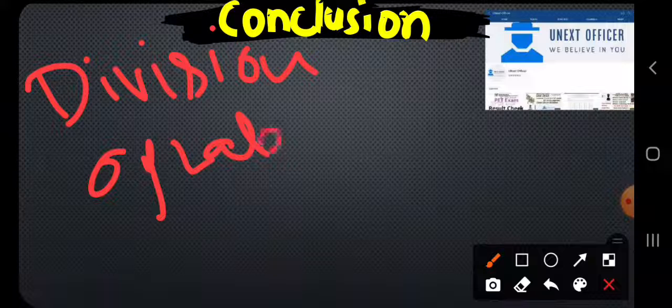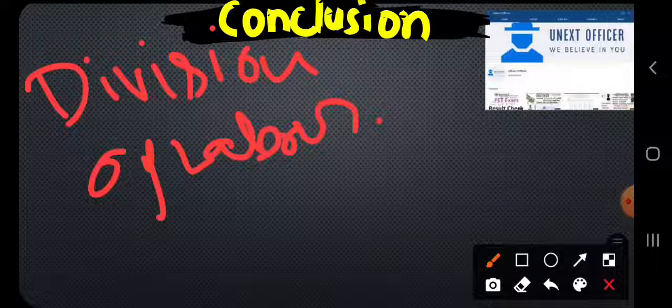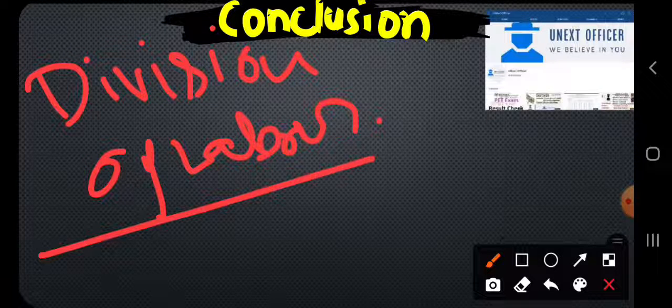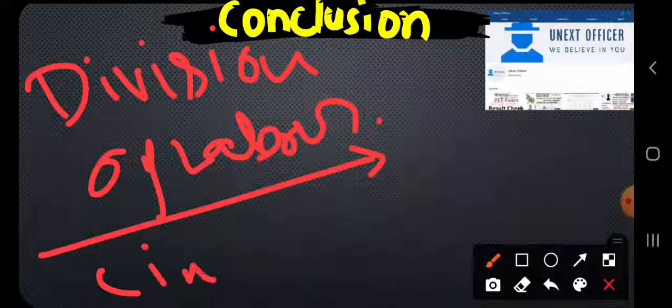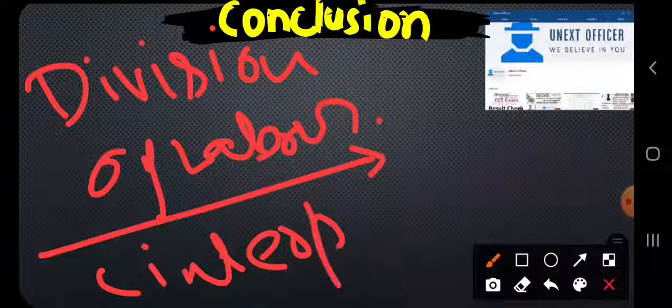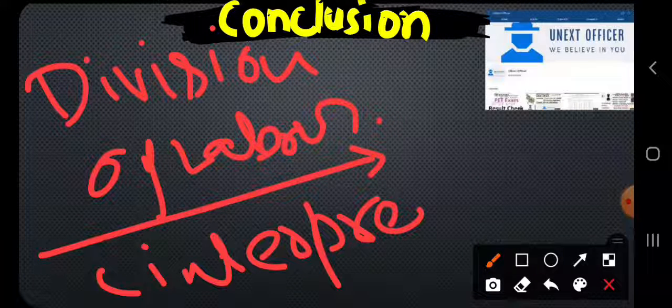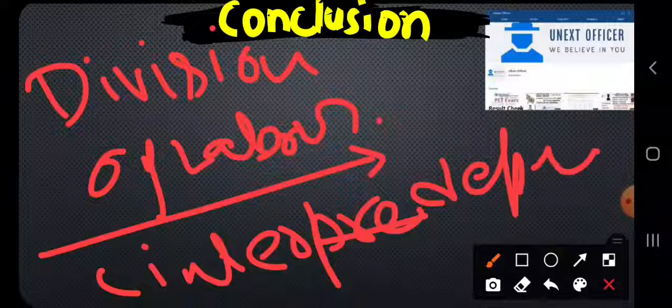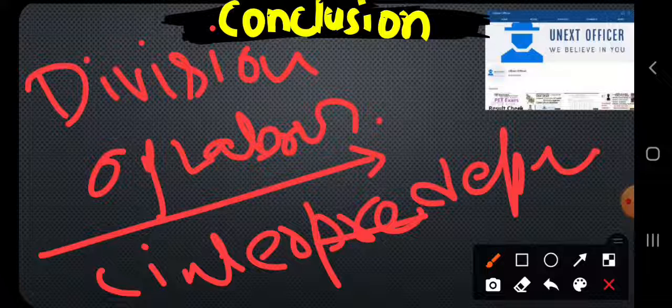This division of labor creates interdependence and solidarity in society, because everyone is interdependent. This division of labor perpetuates the value of interdependence, right? Moving on to the next part, that is the primitive society, where we have seen mechanical solidarity, right?